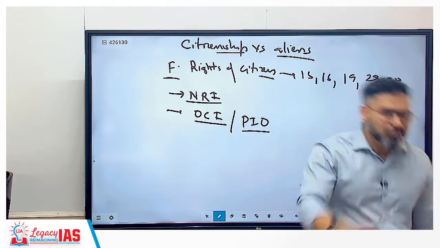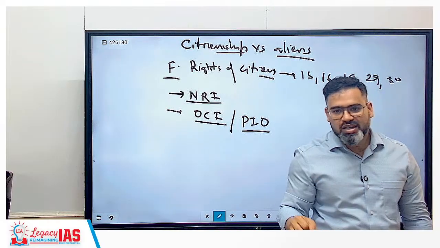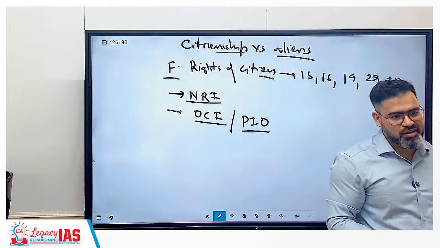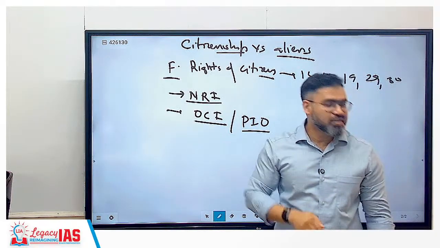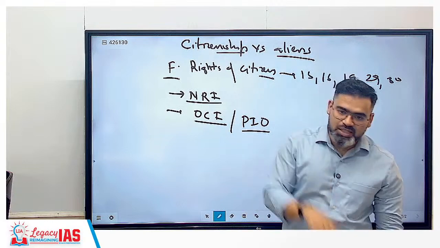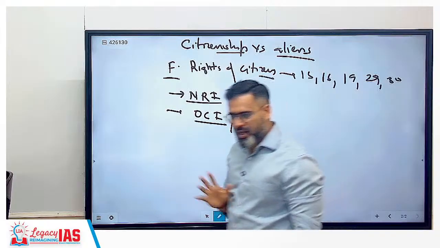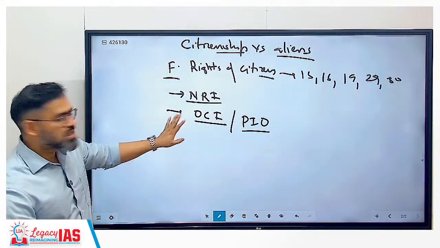Or you have done wonderful work here, and you contest the election on an independent ticket, you cannot get more than 20,000 votes even. So this is the reality. The right to vote has been given, the right to contest has been given, but you cannot win the election. Clear? So we will cover all those things under it.